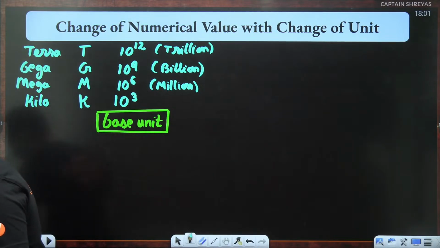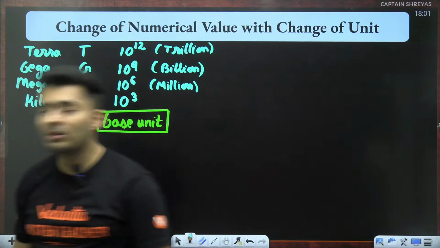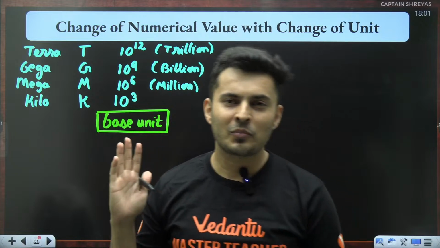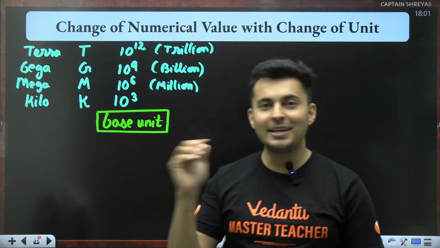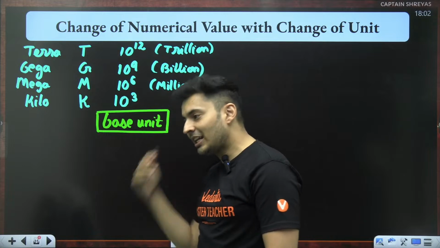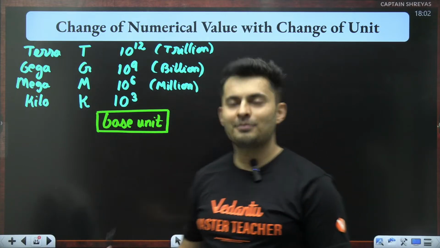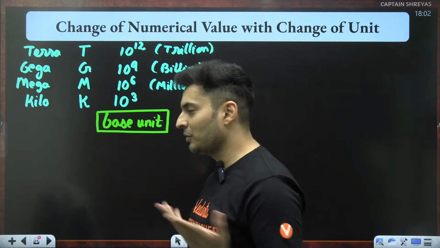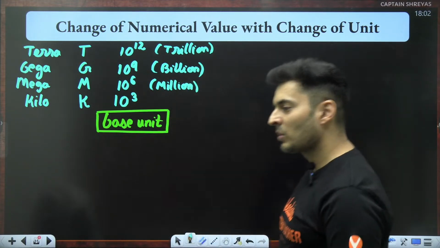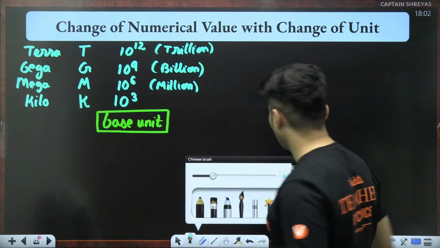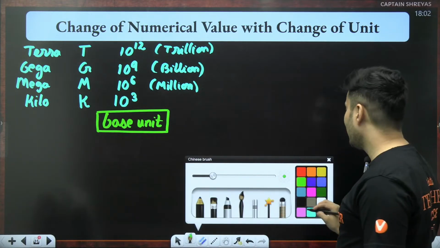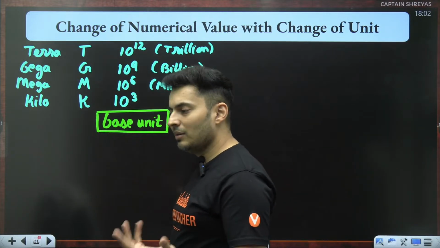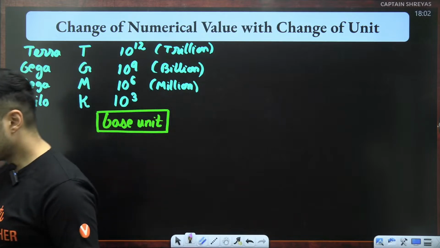Sir, where can we use solid angle? You will be using solid angle in no case except for Gauss law, and that too in JEE Advanced. In NEET, you will not need it also. But still, I will be teaching you. Why? Who knows, NTA might become mental and it might give some question, right? So we have to be prepared. So for that sake, I will just tell you about solid angle in Gauss's law only, for that chapter's sake. Otherwise, we don't need it. It's just given, like intensity of light, candela, you will not need it anywhere. It's just given. All right.